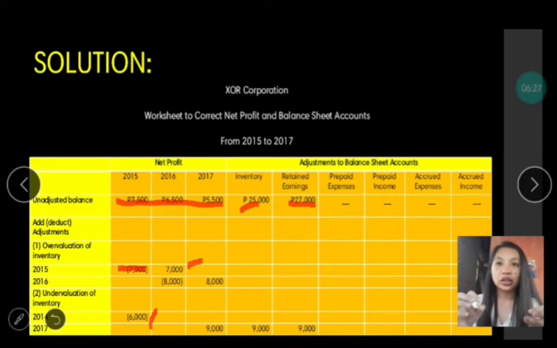And for the year 2017, we also have an understated inventory amounting to 9,000. That is why in 2017, we add it here, as you can see. But we would deduct it in the year 2018, which is not included. So it's just in 2017 that we have to add it because it is understated or undervalued. Also, as you can see, the inventory has been added 9,000 for the year 2017 for the balance sheet accounts, as well as the retained earnings. It will be added 9,000.